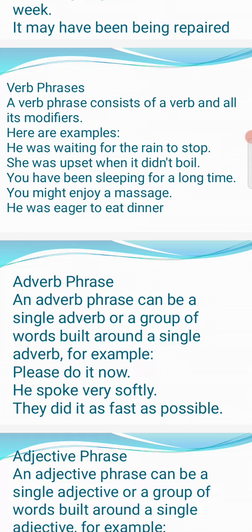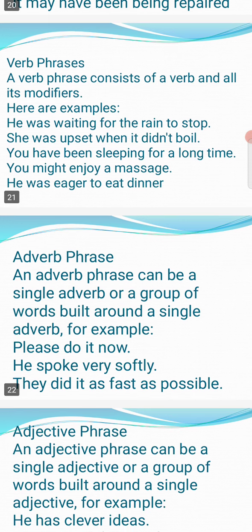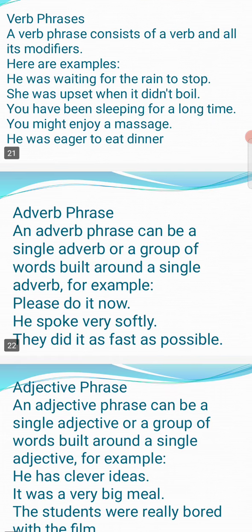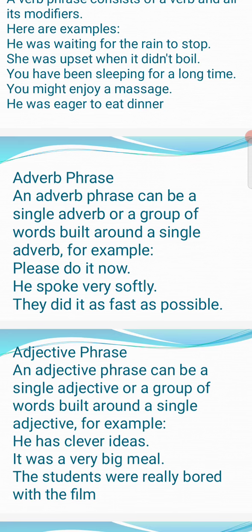Here is an example. He was waiting for the rain to stop. Was waiting is what? Waiting is a verb, and was is a helping verb. She was upset when it didn't. Upset is a verb, and was is helping. What kind of phrase is that? It is a verb phrase. I think you are getting the point. You have been sleeping. He was eager to eat dinner.